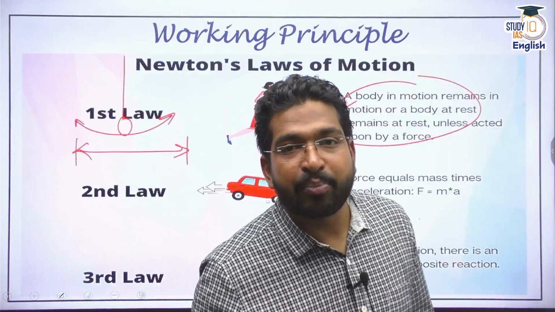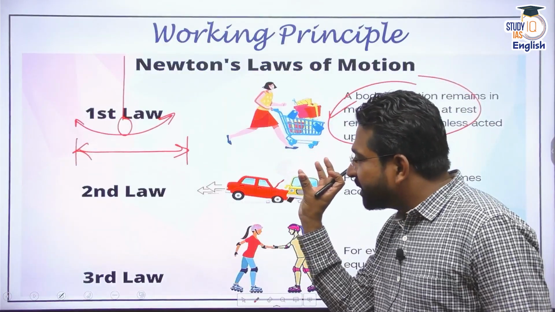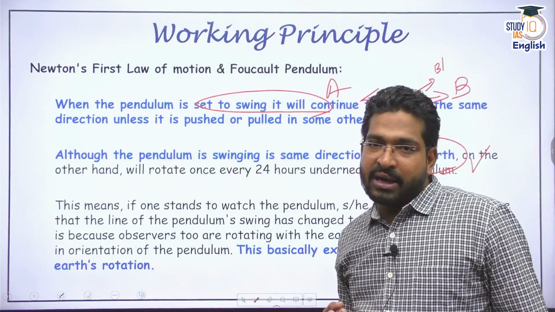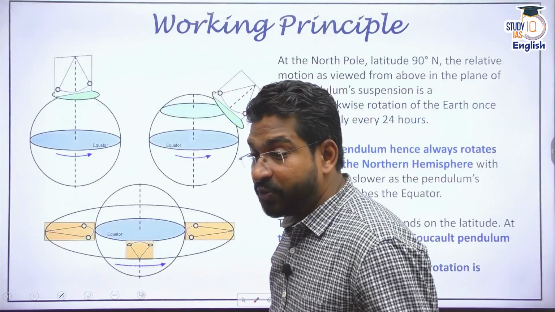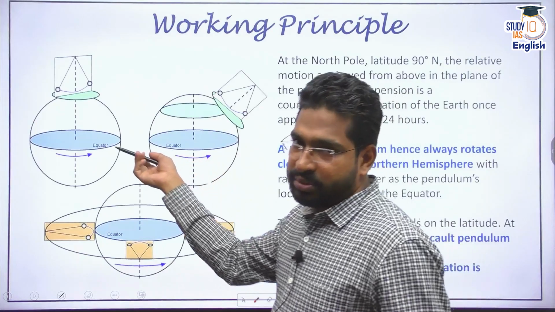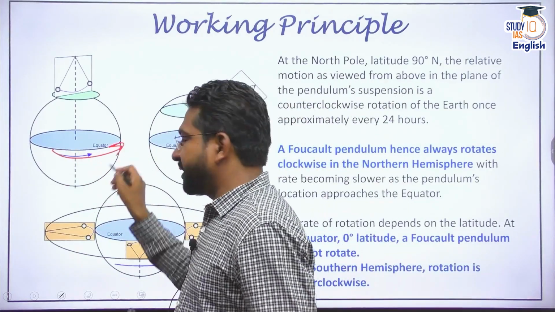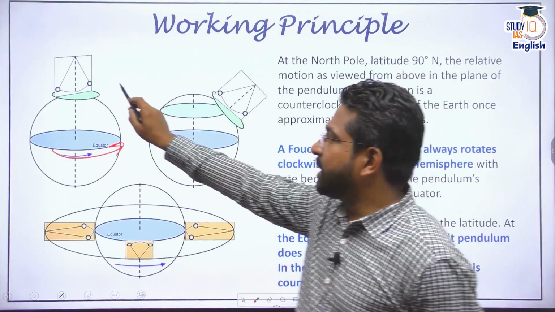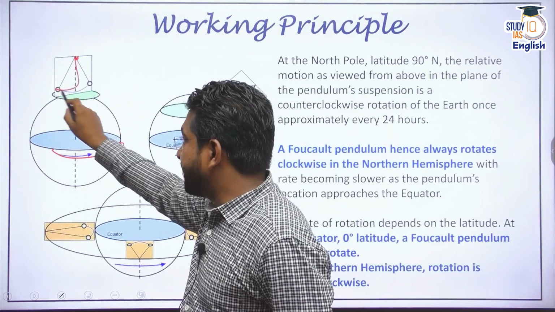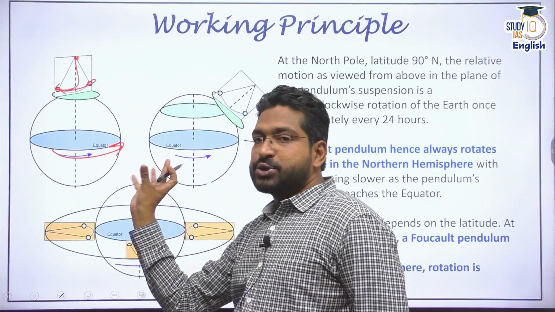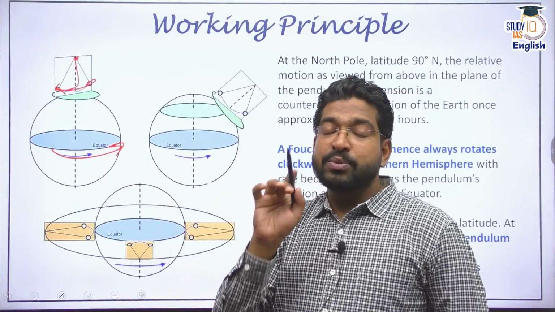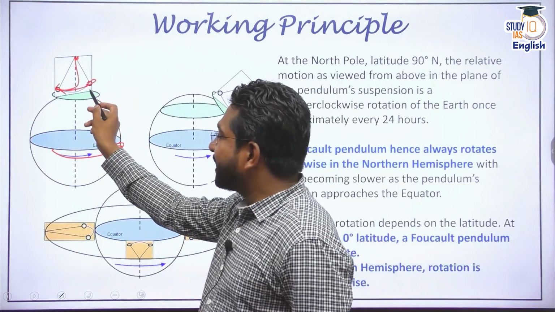Why is this happening? This was because of the rotation of the Earth on its own axis, or Earth's spin on its own axis. Now, if you are still thinking what is happening, imagine this is Earth, right? We all know this is the equator and Earth rotates in this particular direction, west to east. And if I put a pendulum somewhere here, you'll understand, exactly on the North Pole, the pendulum is oscillating. But you do know the Earth is also rotating on its own axis. So the motion of the pendulum is going to create a circle like this.